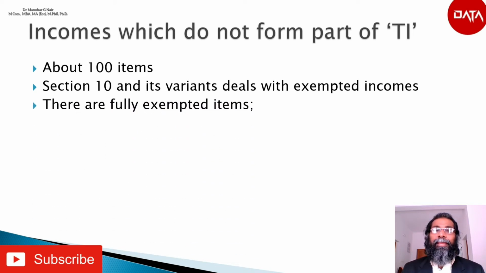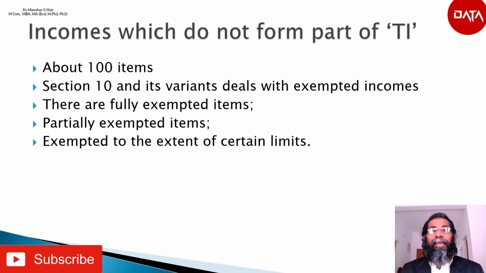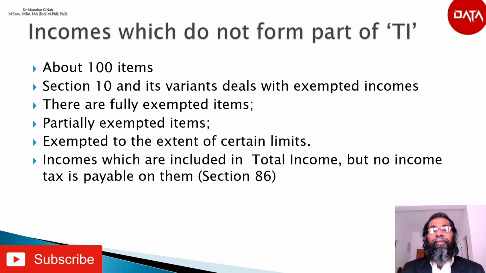There are fully exempted items, there are partially exempted incomes, and there are incomes which are exempted to a certain extent. And also there are incomes which are included in total income, but no income tax is payable on that income, which is dealt with under section 86.